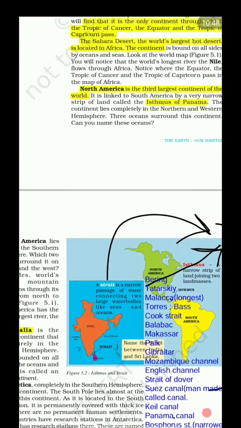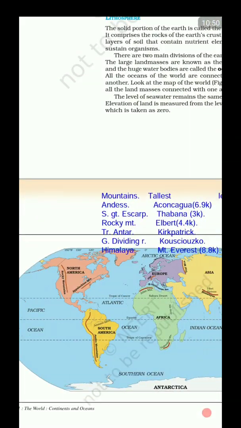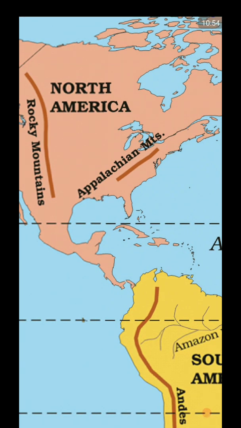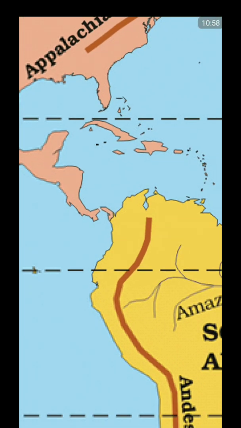So here is North America and here is South America. Here you will see a narrow piece of land which connects both. It's known as an isthmus. The word isthmus has come from the Latin word, and it actually means neck.